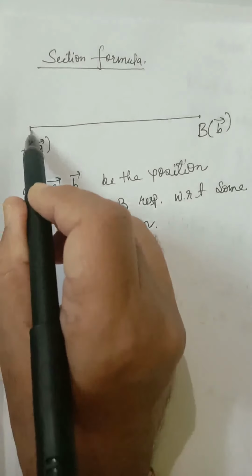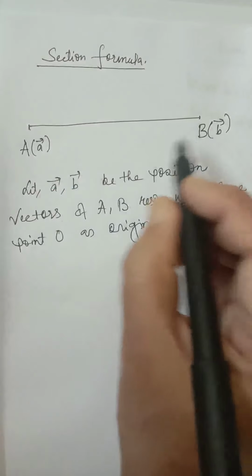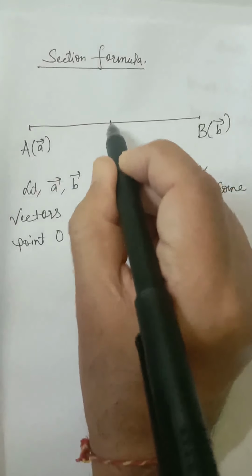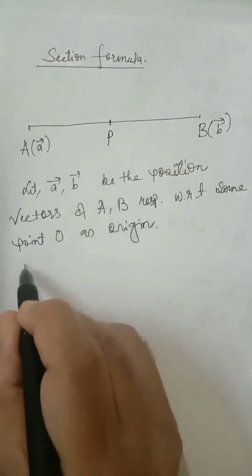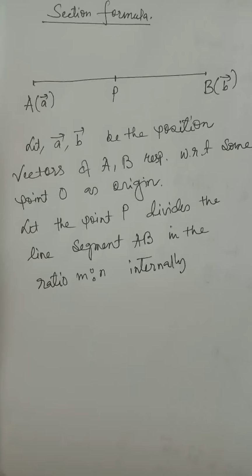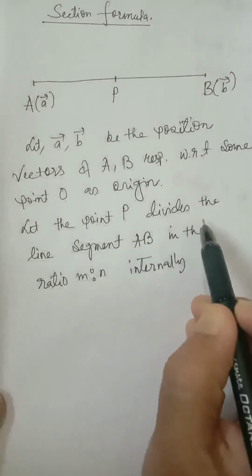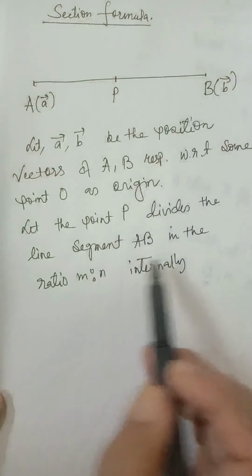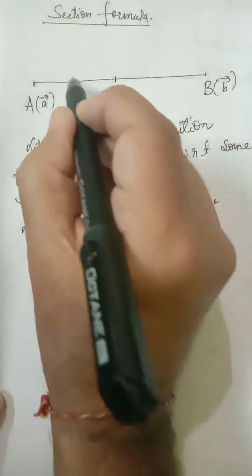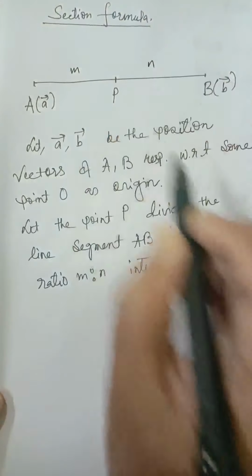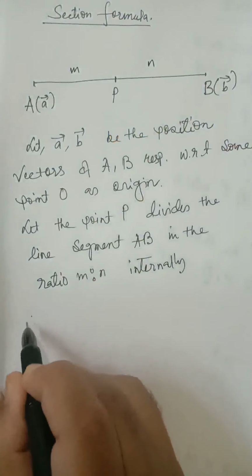Let the point P divide the line segment AB internally in the ratio m is to n.